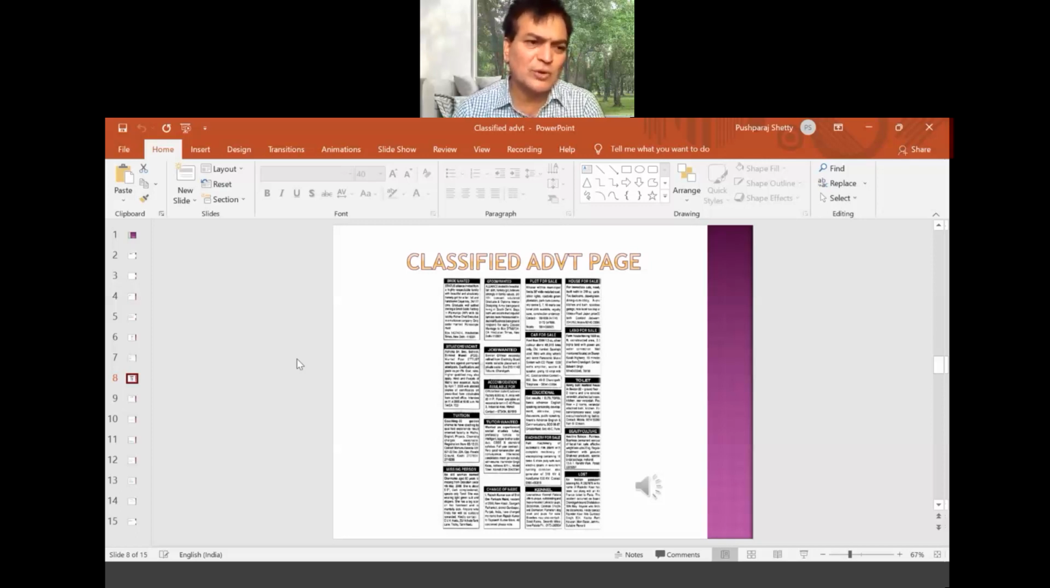So you can see that. Shall I zoom? I think that is not required. So we'll move on to the next one now. I just wanted to show how the page appears in the newspaper.